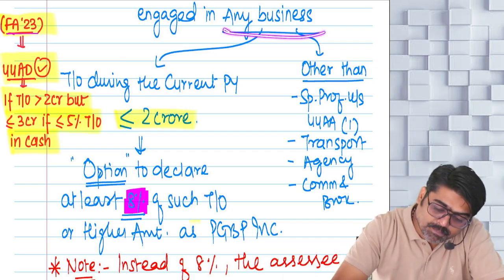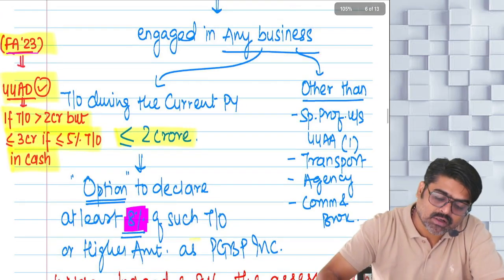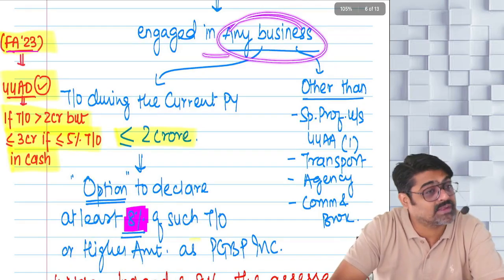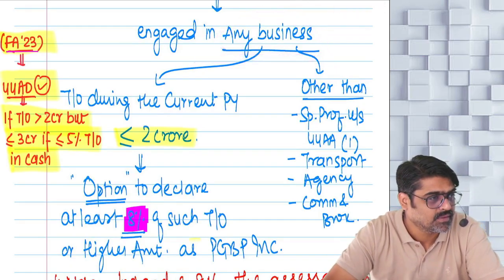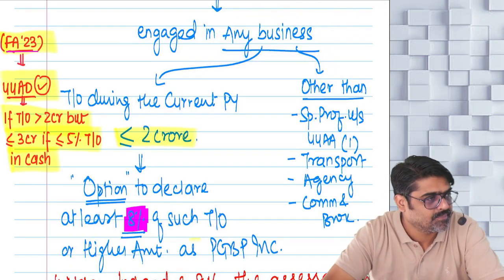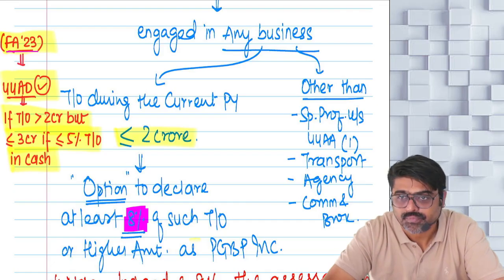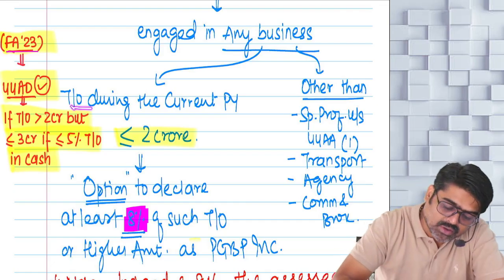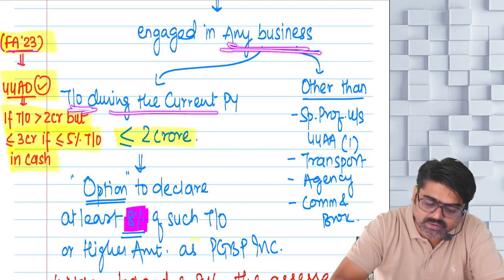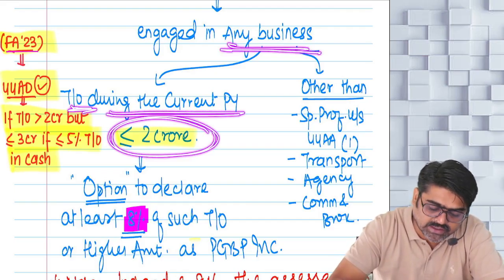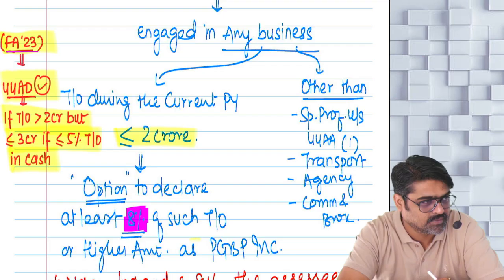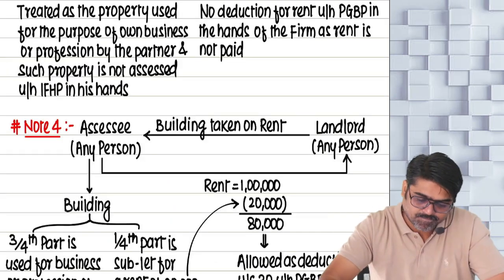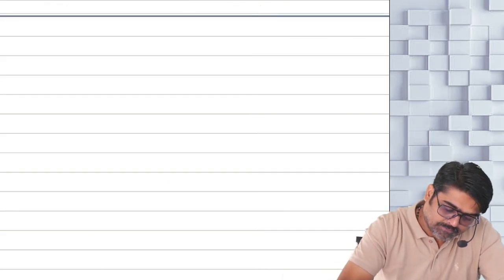Then for your business, which is known as an eligible business, you can follow 44AD. You can follow it, provided the turnover of this business during the previous year does not exceed 2 crores. So first of all, tell me what all things I have said so far.